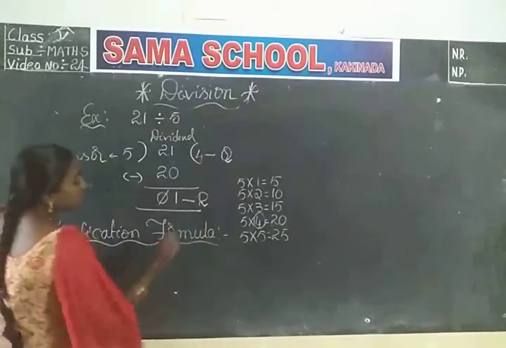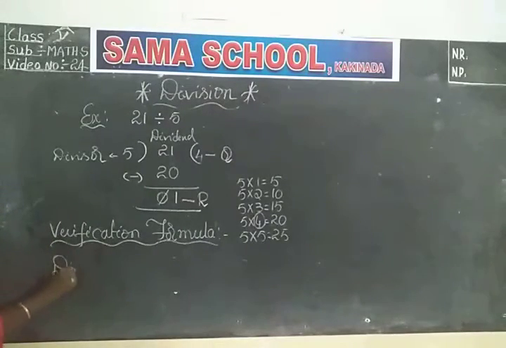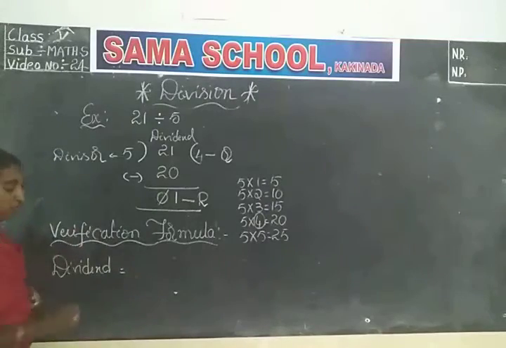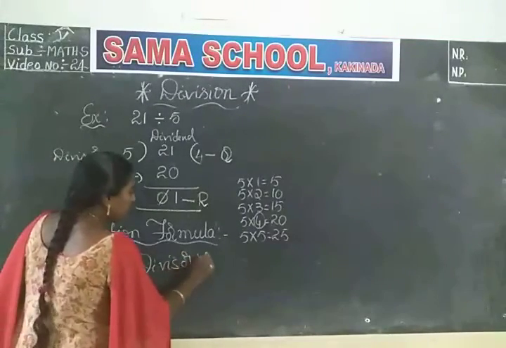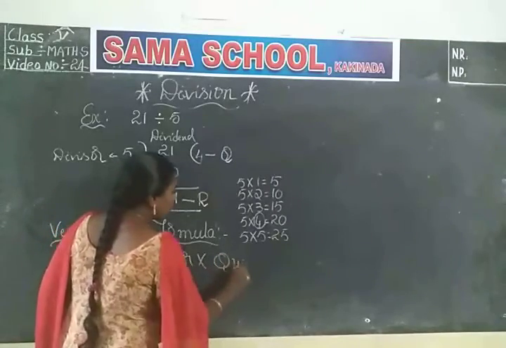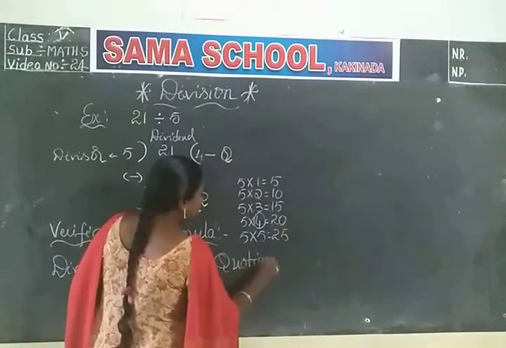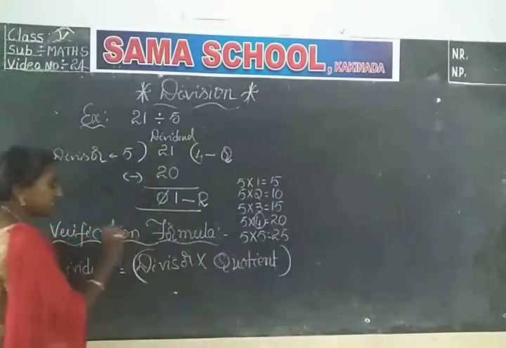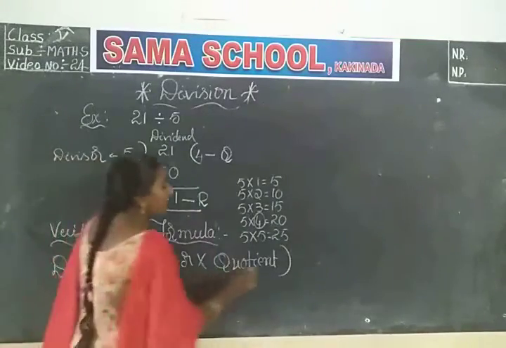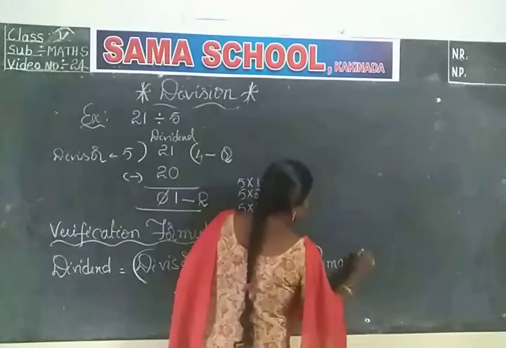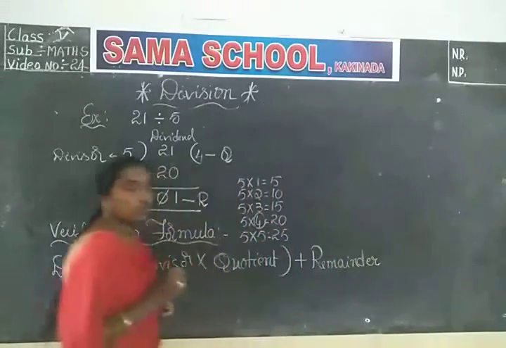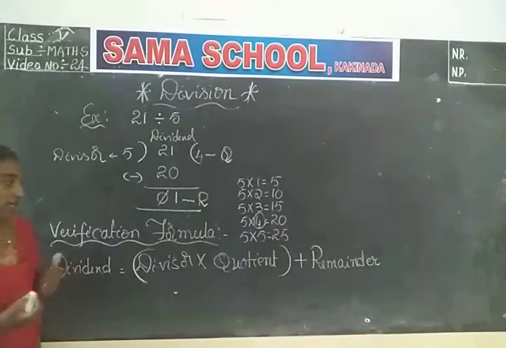What is the verification formula we have learned? The verification formula is: dividend is equal to, come on say all of you, (divisor into quotient). Keep them in brackets. Divisor into quotient plus remainder. Did you understand, children? Divisor into quotient plus remainder.